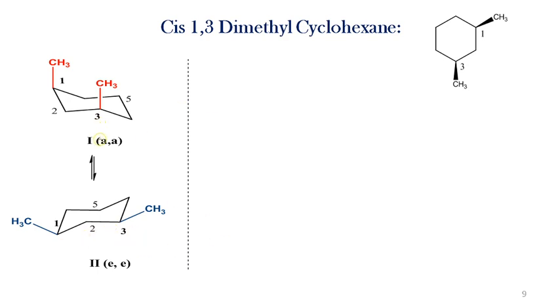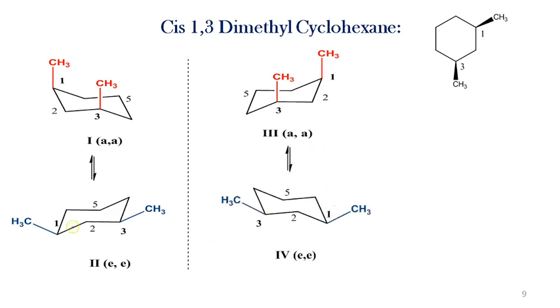If we take the mirror image of the first, then we get the third conformer, and on ring flipping, or by taking the mirror image of this, we get the fourth conformer. Overall, only two conformers are possible. One is the axial, and the second one is the equatorial conformer.